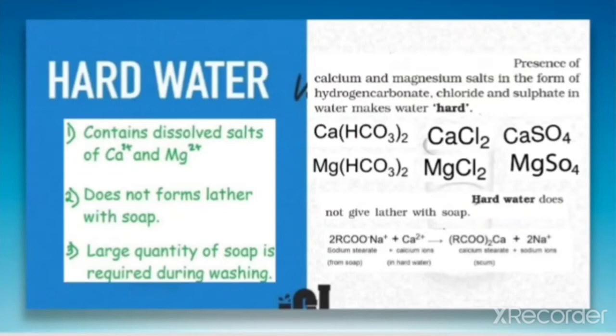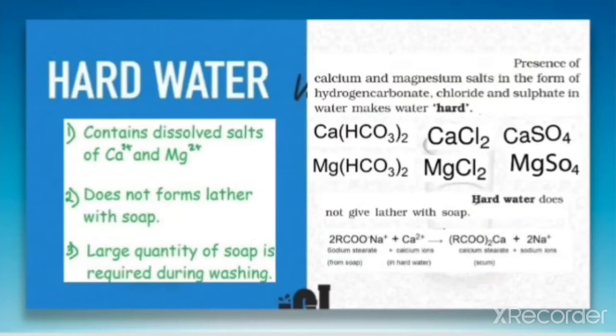As it forms the precipitate or scum with the soap, a large quantity of soap is required during washing, when we are washing cloth or anything with hard water and soap. Because the precipitates are formed instead of lather, we require a large quantity of soap in order to wash that cloth, because it is giving scum instead of lather.